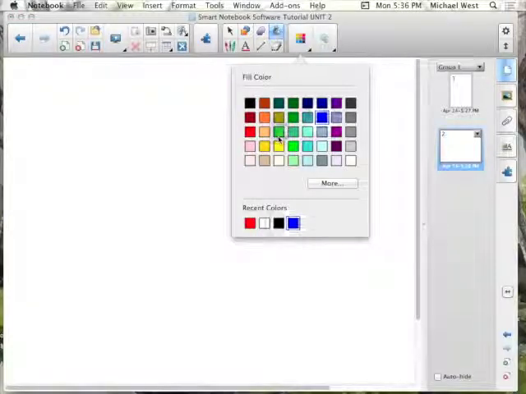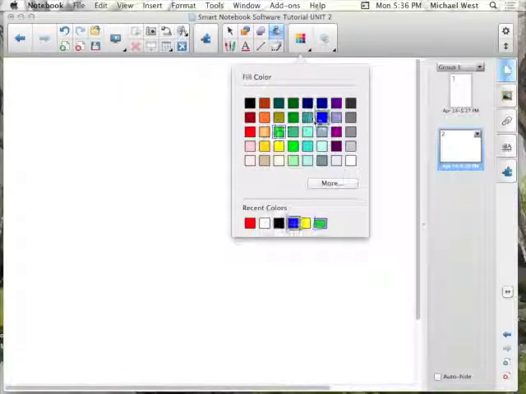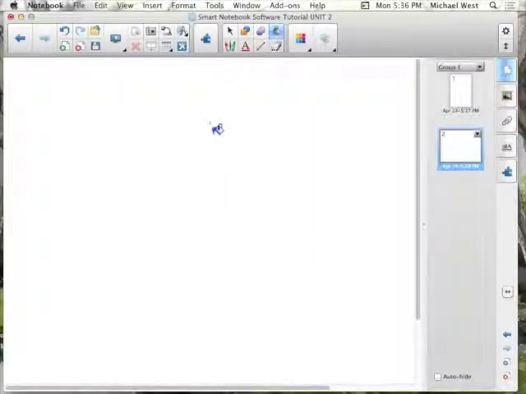So if I wanted to make the background green, I could select green and simply just sort of click on that, whether I want to use my laptop itself or the smartboard itself. I can do either one of those two things and make the background different colors.